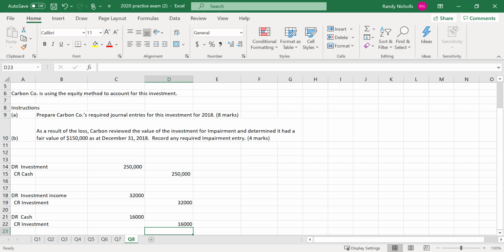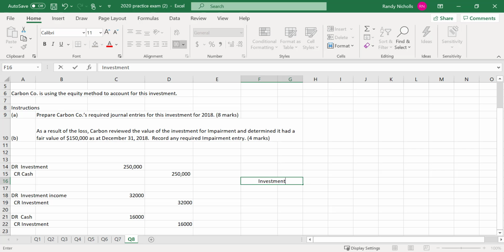And part B is, as a result of the loss, Carbon reviewed the value of the investment for impairment and determined that the investment had a fair value of $150,000 at the end of the year. Record any required impairment entry. Well, in order to figure out if I have an impairment entry, I need to figure out what the balance in the account is. I started with $250,000.